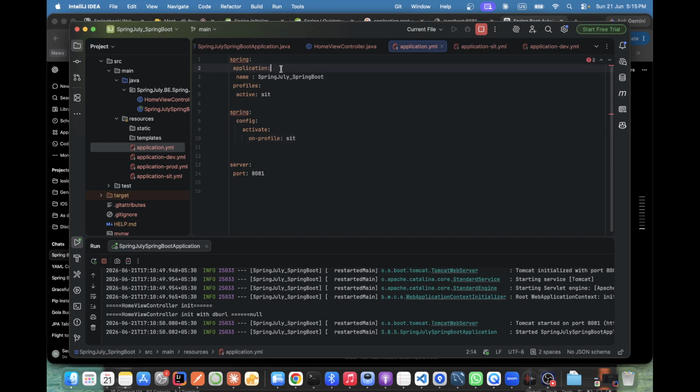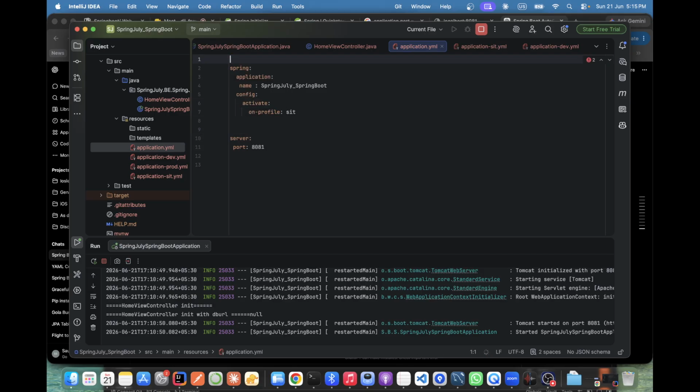Maybe application, here we write application, and for their name we write this. Correct? We remove this and we remove this as well. Application configured profile on mobile SIT. Let's try to see now.